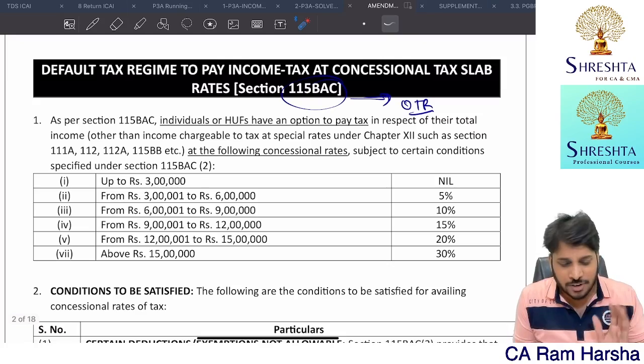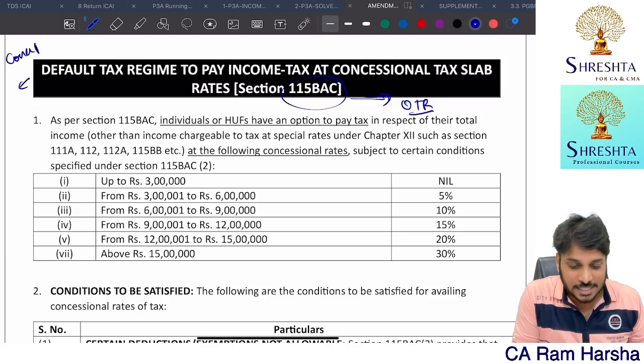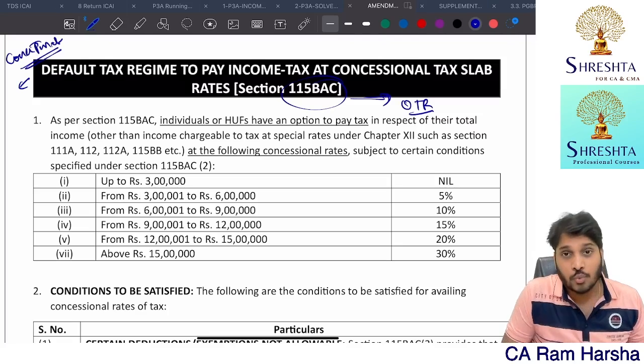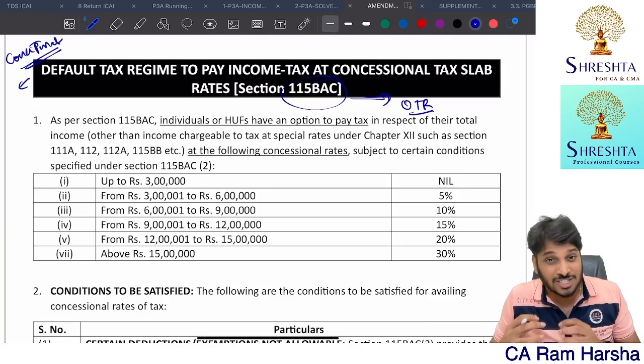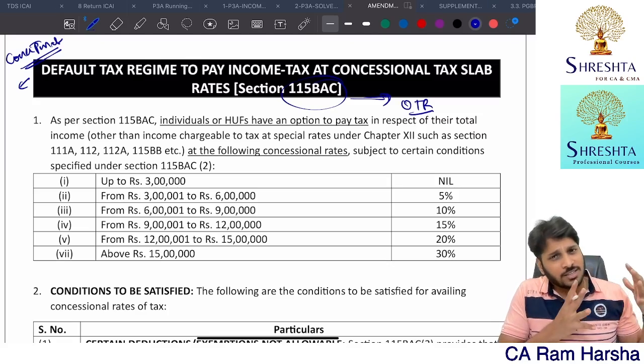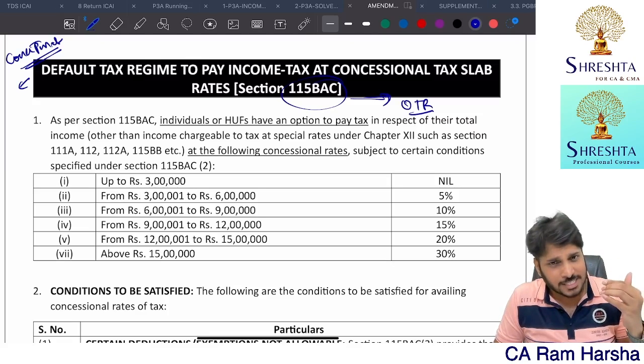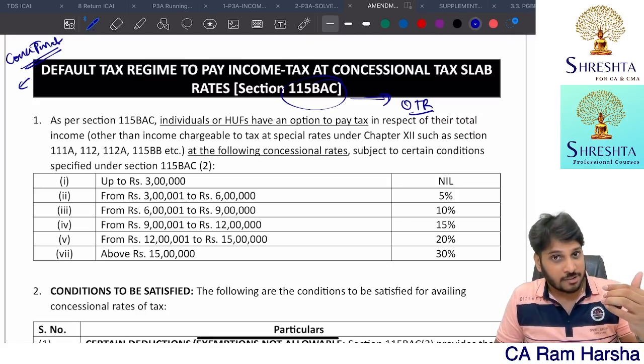The objective of the default tax regime is very simple. The objective is to provide concessional tax rates, where the income tax department charges you tax at a very concessional rate. Generally, what are the rates of tax applicable for an individual or HUF? Slab system: up to 2.5 lakh, 0. 2.5 lakh to 5 lakh, 5%. 5 lakh to 10 lakh, 20%.